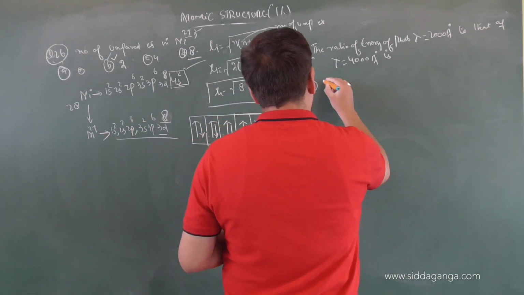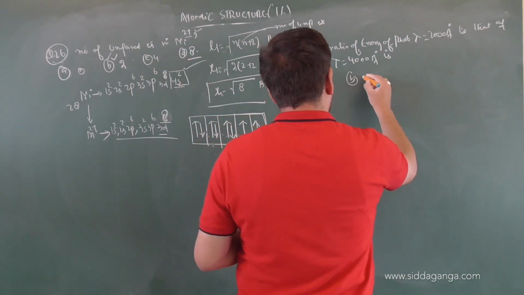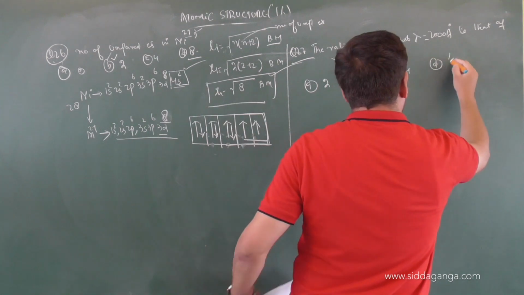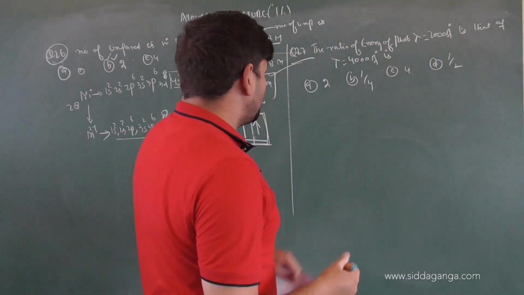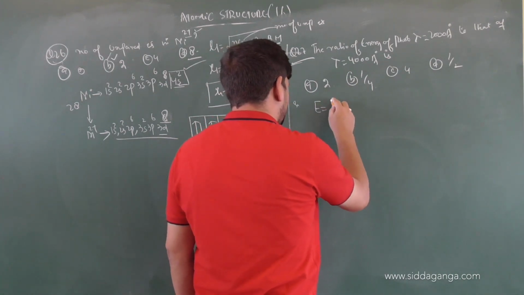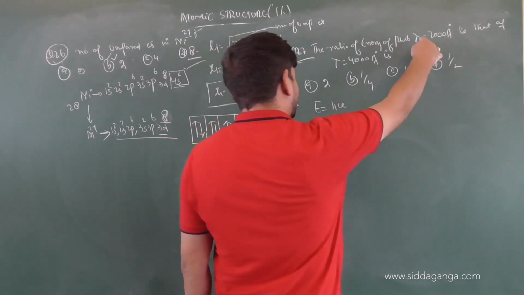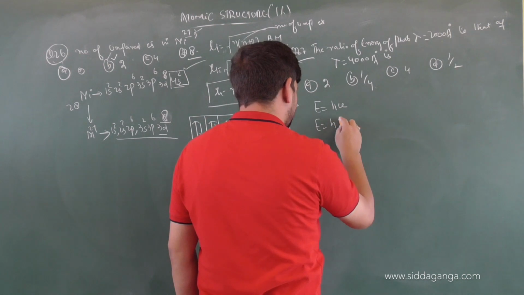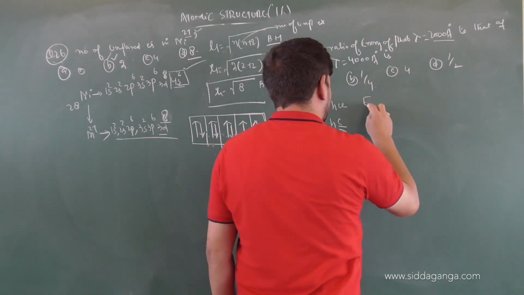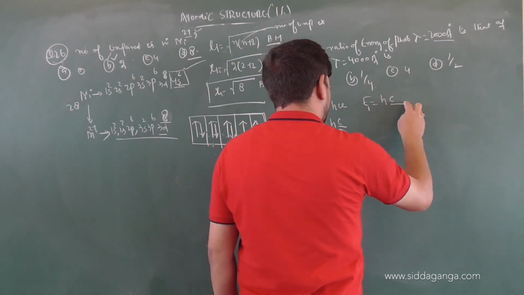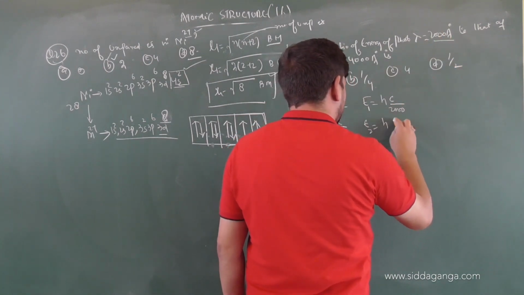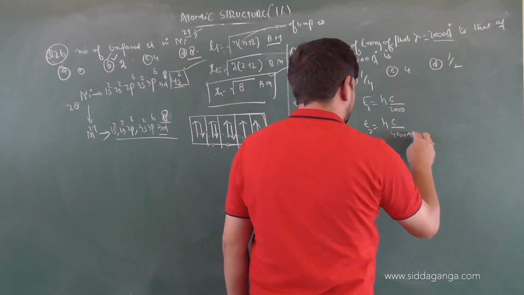So option A is 2, option B is 1 by 4, option C is 4 and option D is 1 by 2. Now very simple, we have to find out the ratio of energies. Now we know energy of a photon is equal to h nu, but we have been given wavelengths here. So I'll write E equals hc by lambda. Shall I call this one E1? So E1 will be equal to hc by 2000 and E2 will be equal to hc by 4000 angstroms.